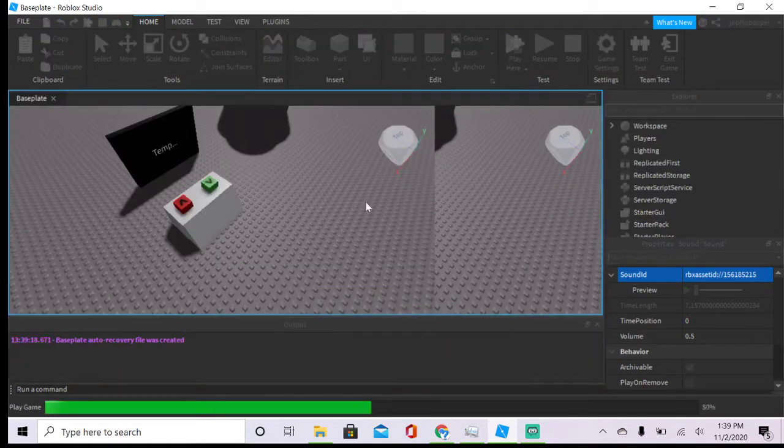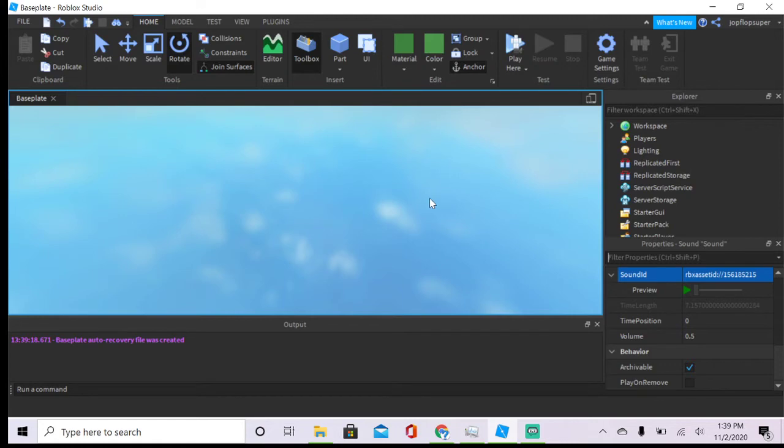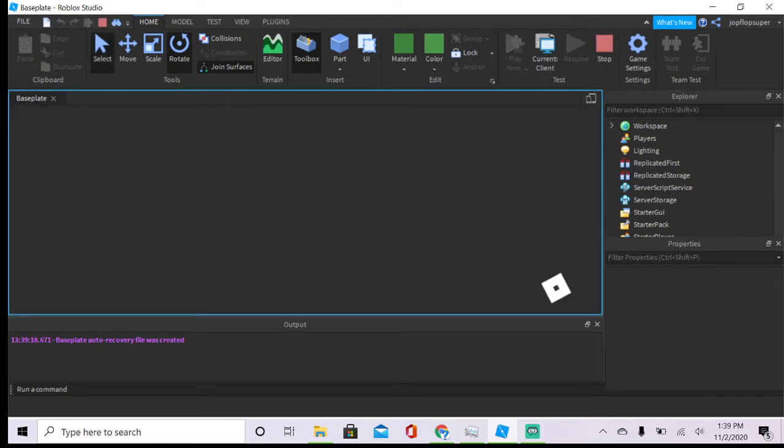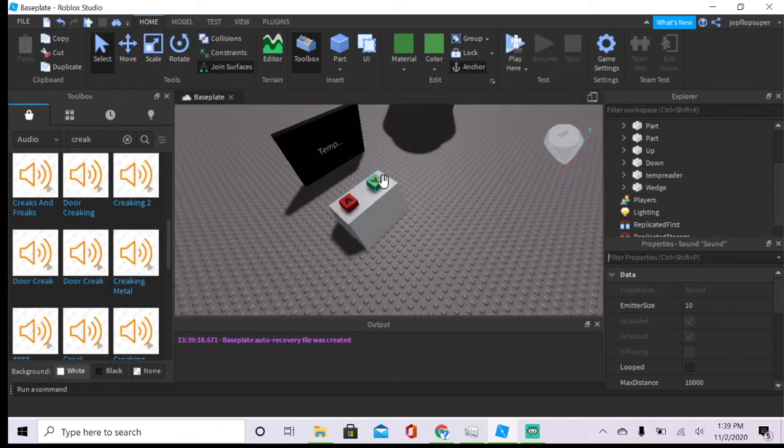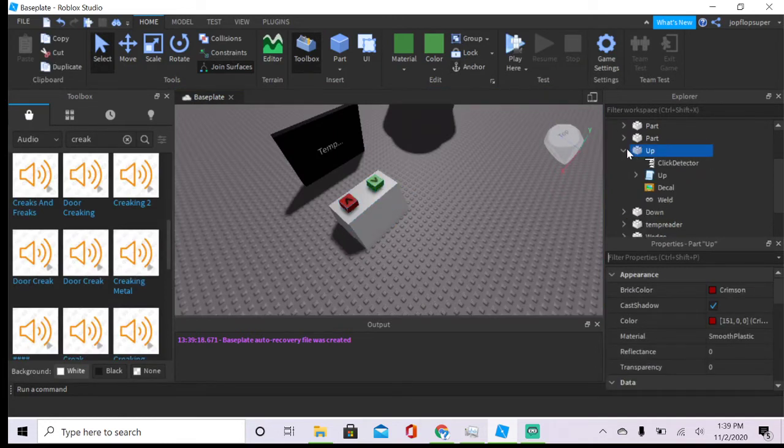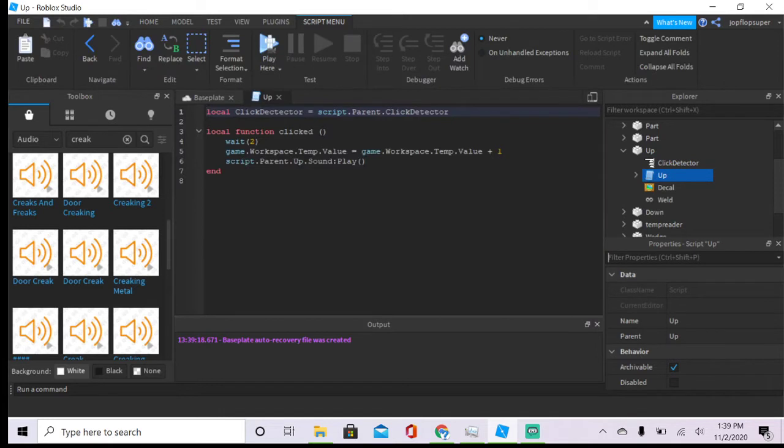And now you want to play just to test out the up button to see if it works. Oh shoot, I haven't added the connection.